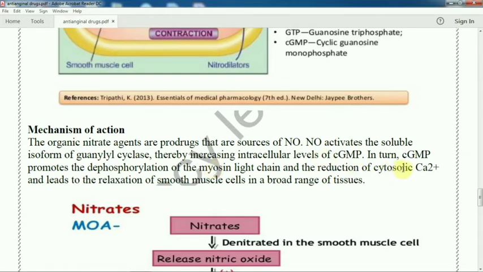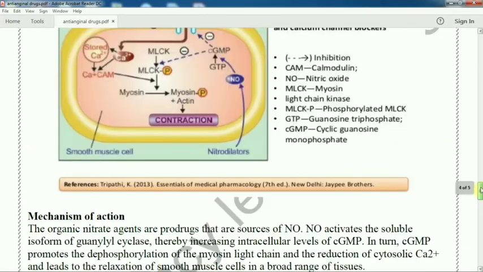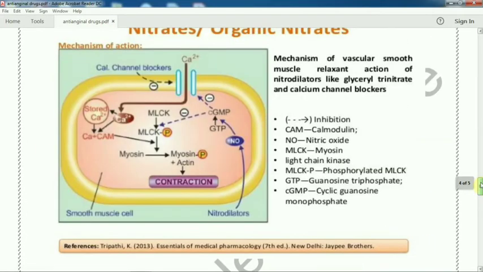So there is a reduction of cytosolic calcium, which leads to relaxation of smooth muscle. As a result, vasodilation, or arteriolar dilation of the coronary vessel. Let's try to understand again, a quick recap of the mechanism.